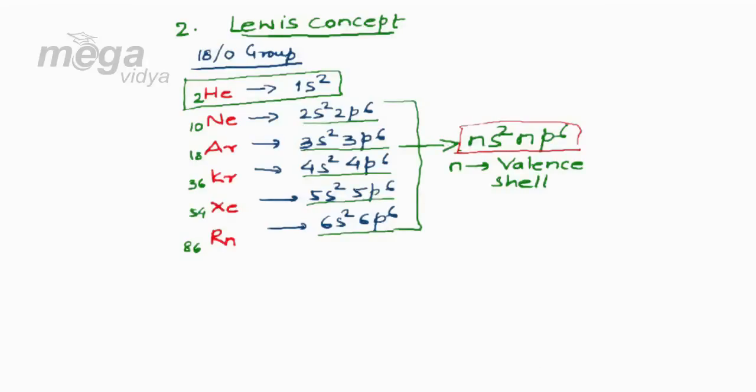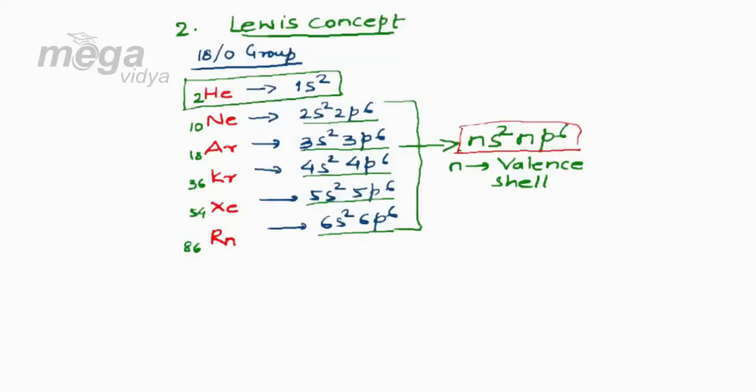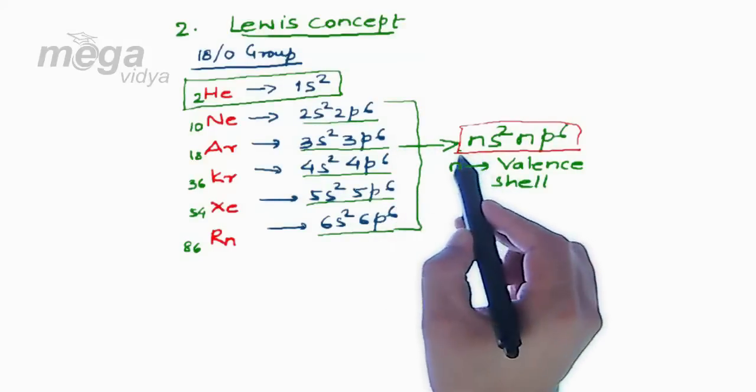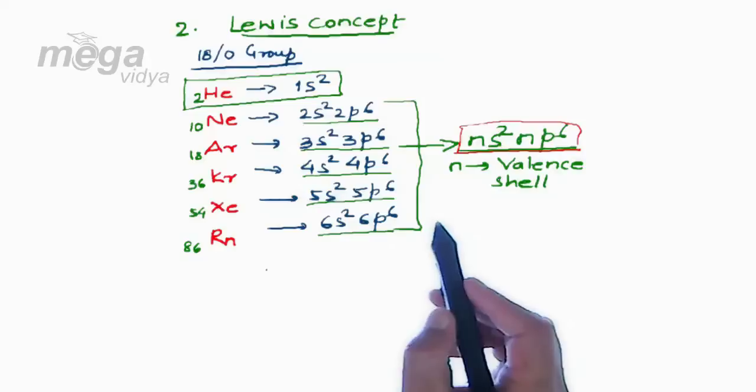Now the question is, why do we call these elements inert gases? The reason is that these elements possess a stable configuration and hence low potential energy and hence more stability. That means they do not undergo chemical reaction, they are less reactive, and this is the reason why we call them inert gases. So moving ahead, we can say that if an atom or element attains noble gas configuration, that is ns2 np6 configuration, then those elements will get stabilized.